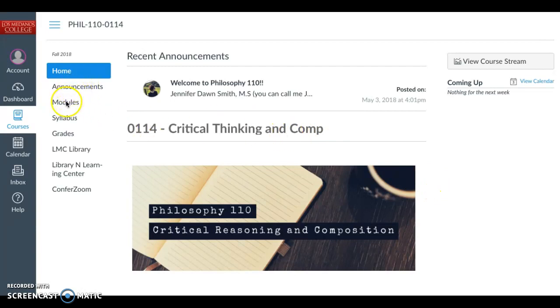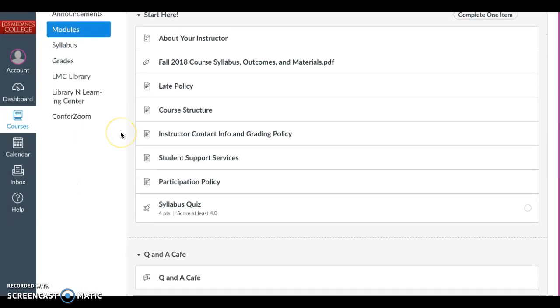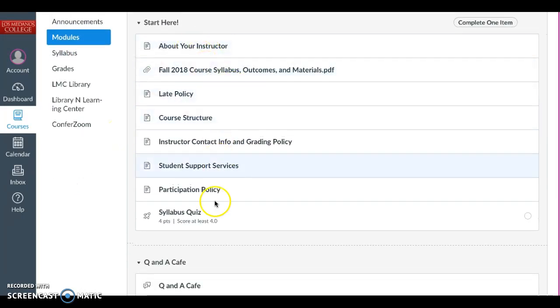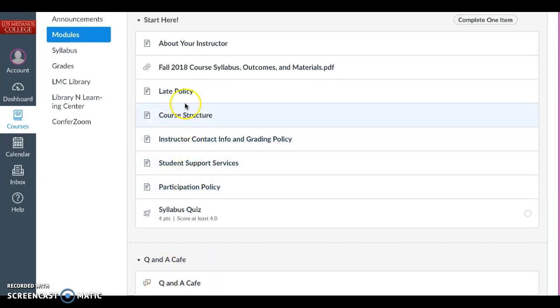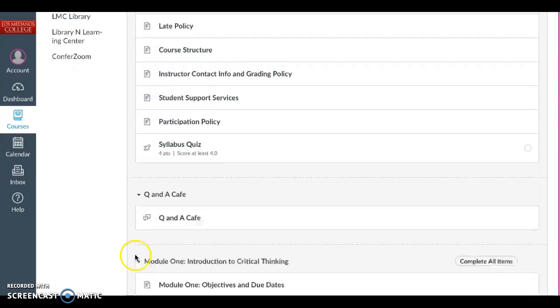The main place you want to go to is the modules. For the first week, you will need to read through everything here, and you're going to take a quiz. Don't worry, it's not worth any points. You just have to pass it in order to open up the next module. It's just general information about the course.